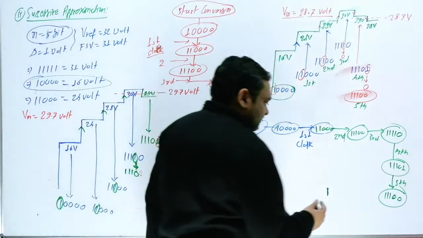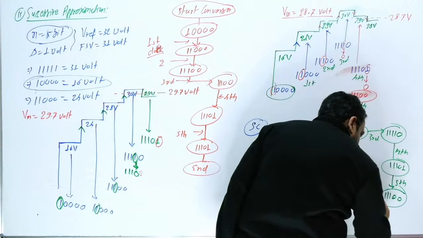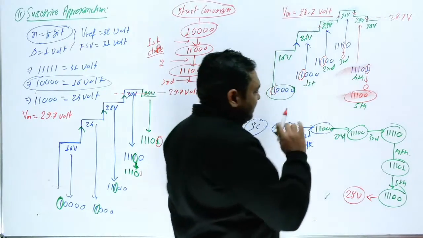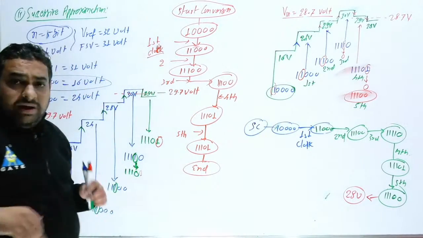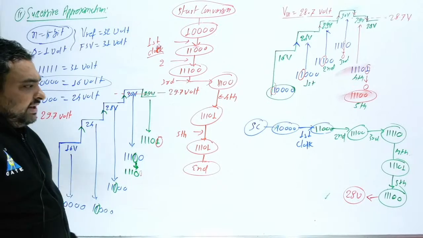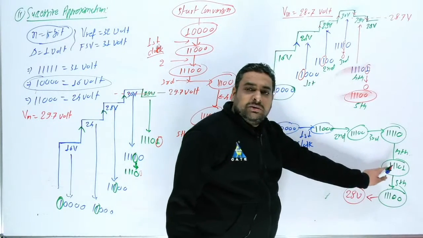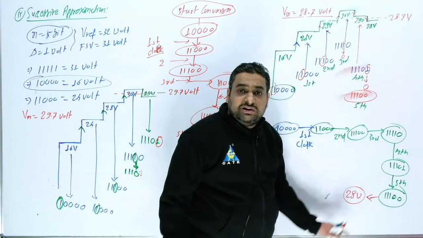Okay, so if I ask you what is the final binary value, 11100, and what is the corresponding voltage, so this is 16 plus 8, 24, 24 plus 4, this is 28 volt. This is 28. This is a very important thing. Many students can be wrong here, especially in this step. Sometimes some student can write this answer, but this will be wrong.